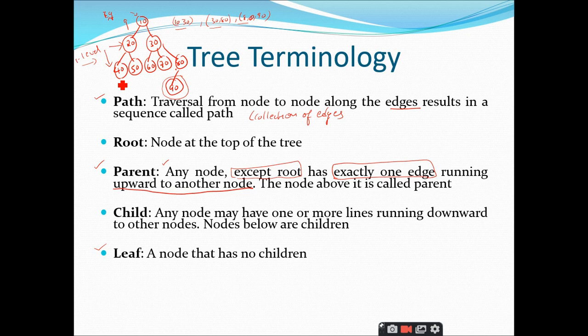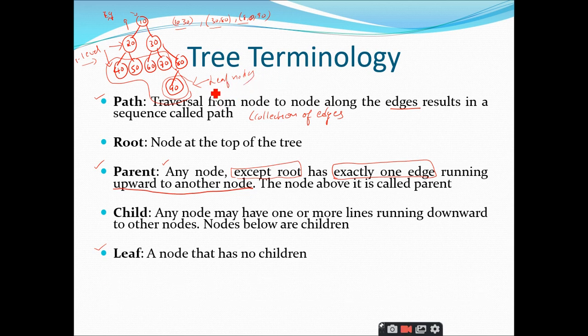So 40 does not have any children, therefore this is also a leaf. 50, 60, 70 and 90. So this set of nodes, 40, 50, 60, 70 and 90, are called leaf nodes. Is it clear up to this point? Yes, sir.